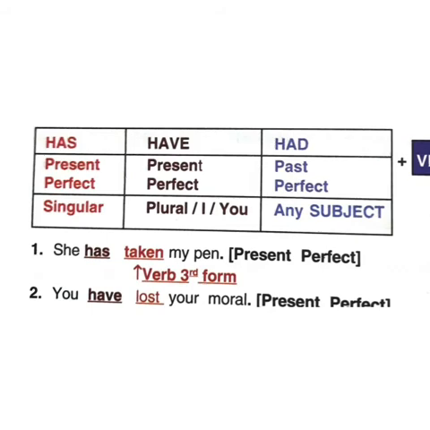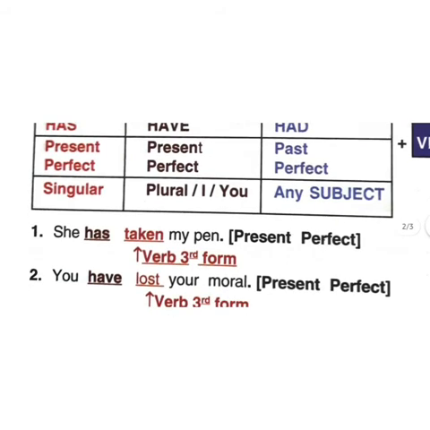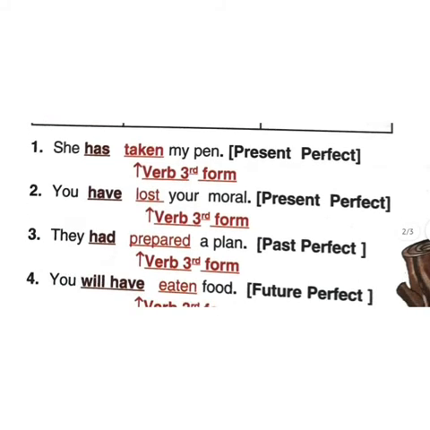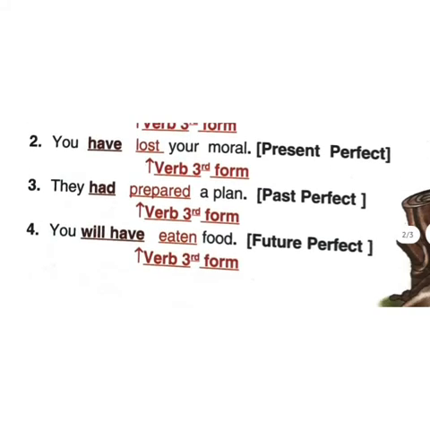In singular present perfect tense, we have: she has taken my pen. We are using the third form of the verb. You have lost your money. They had prepared a plan. Past perfect. I have told you that had is used for past tense. You will have eaten your food. Future perfect tense.